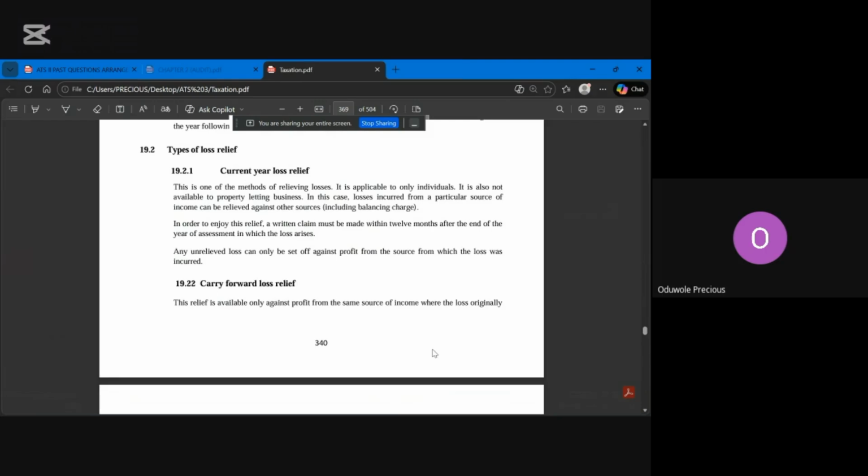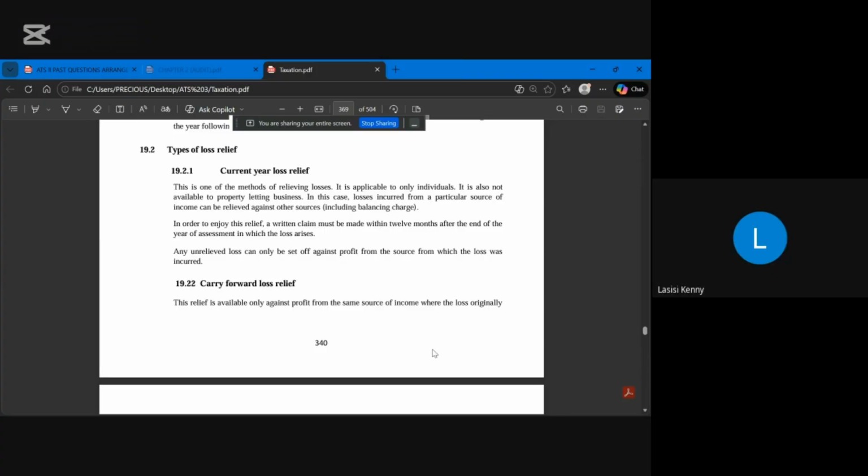So it is not enjoyed automatically. You have to write to the tax authority, within 12 months of making that loss, that you want to enjoy loss relief before they give it to you. That is for current year loss relief. Please don't forget, all this I'm saying is for current year loss relief.